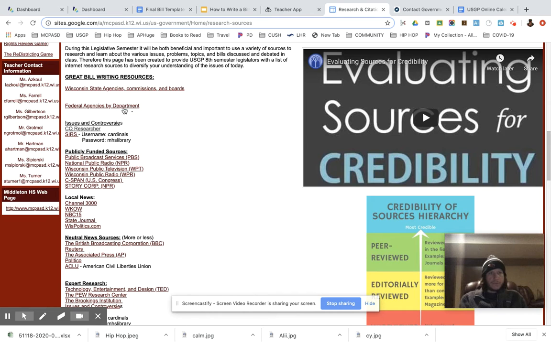Okay, so the places I want to take you to, and sorry you can't see all of this right now because once you click on it, it turns it white, which is not ideal since we have a white background. But you can see that there is Wisconsin State Assembly bills, Wisconsin State agencies, GovTrack federal bills, A to Z list of federal agencies by department, and Congressional Budget Office. Okay, these are going to be very helpful when writing your introduction, Section 1, Section 2, and Section 3, which is kind of like the bulk of what you're doing.